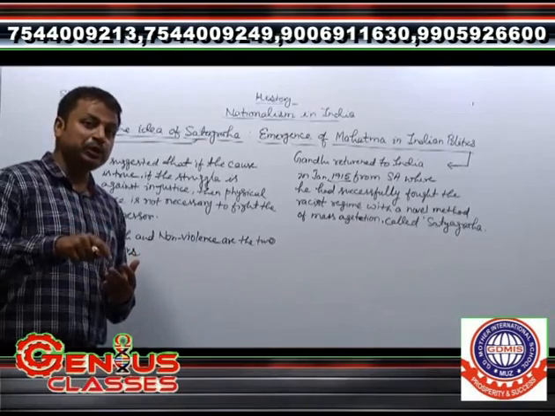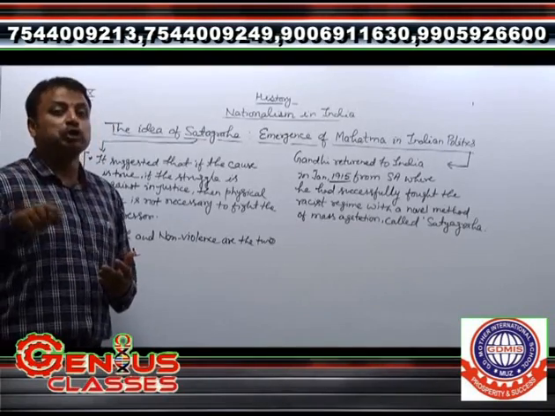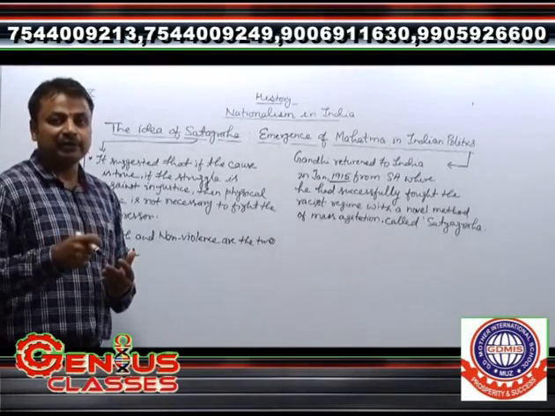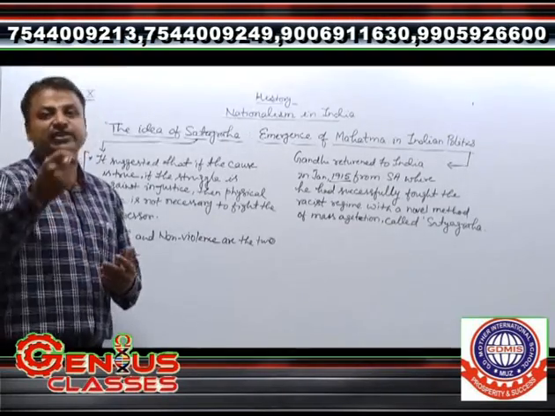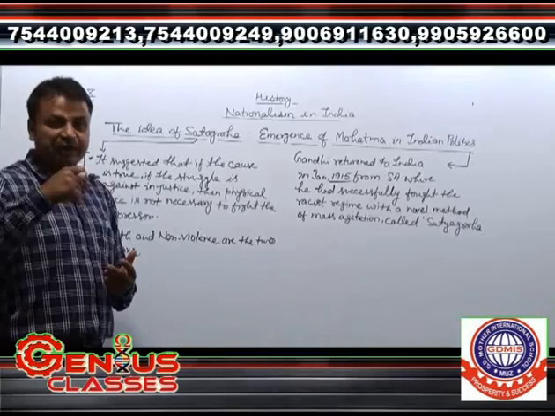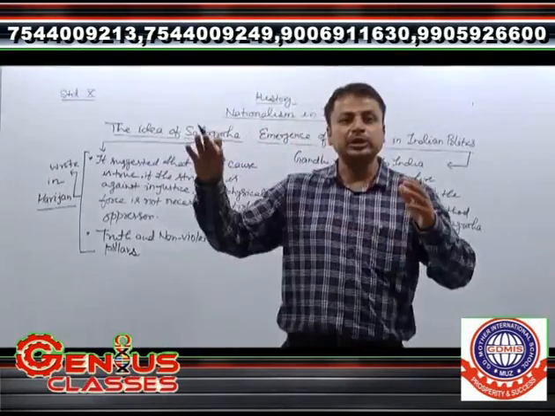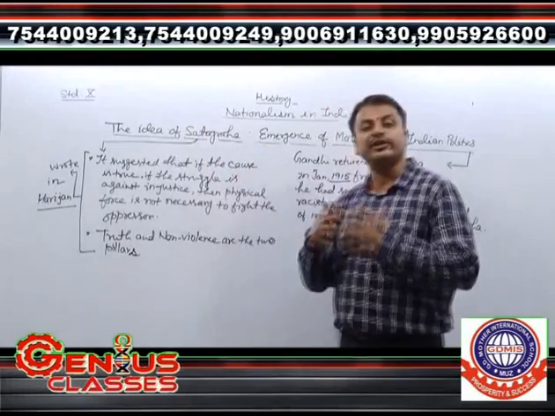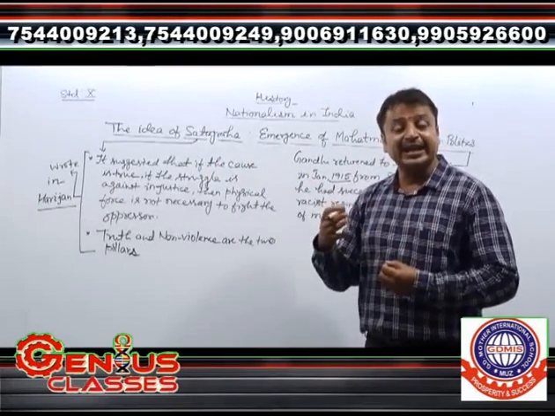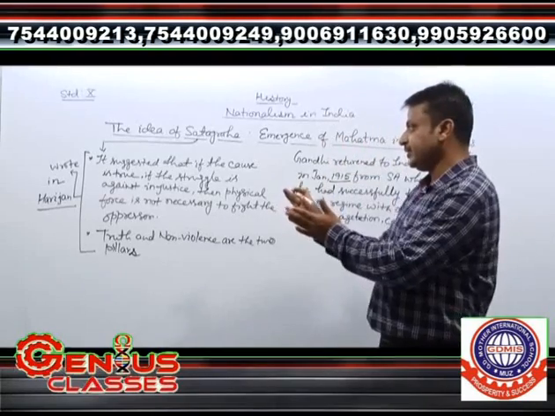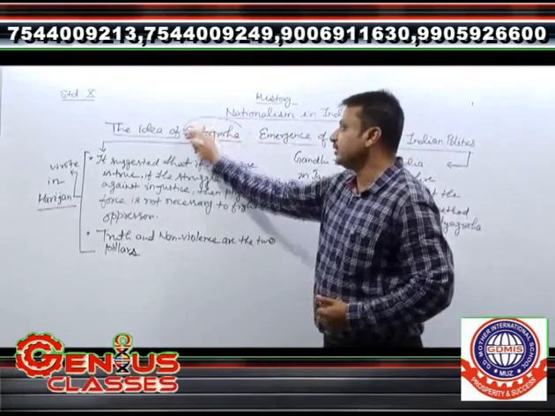So he decided to return to India to see the conditions of Indians. He had a quest to fight injustice. So he returned to India in 1915, and started traveling to different corners of India to understand Indians and their conditions. So, coming back to the point, the idea of Satyagraha.